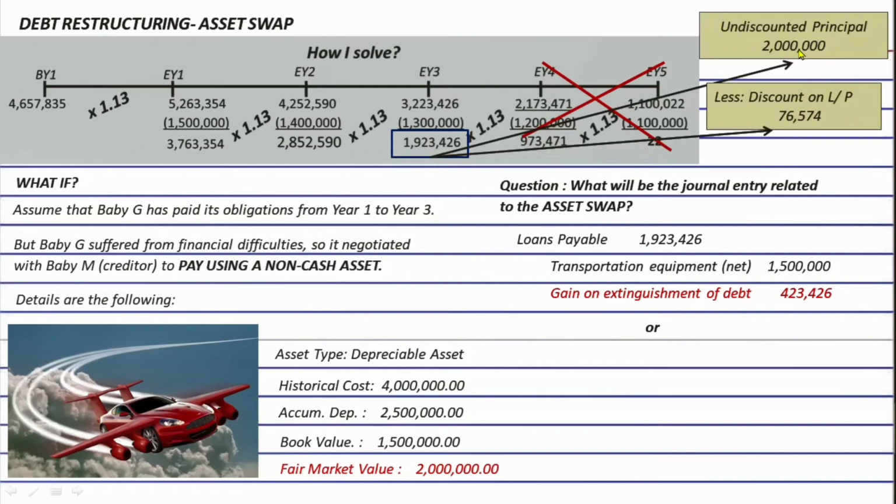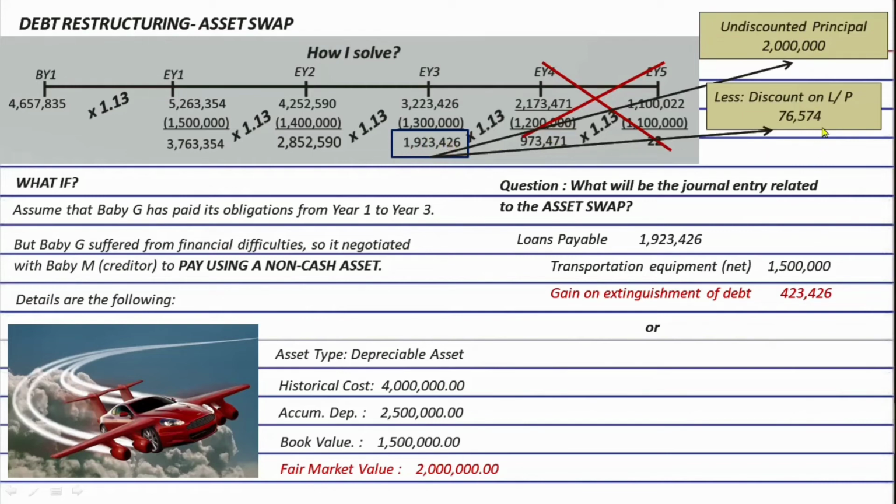And if you are following our series, you might know already that the original principal amount in our illustrative problem is actually 5 million, and it is payable in installments of 1 million every year. And since, in this problem, we assume that BBG paid until the third year, then we assume that 3 million out of 5 million has already been settled. That is why we have here the undiscounted principal remaining of 2 million only. Okay? And of course, this discount amount is just the difference of these undiscounted and discounted balances.